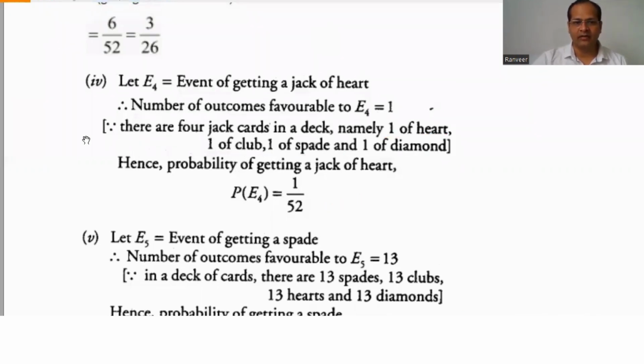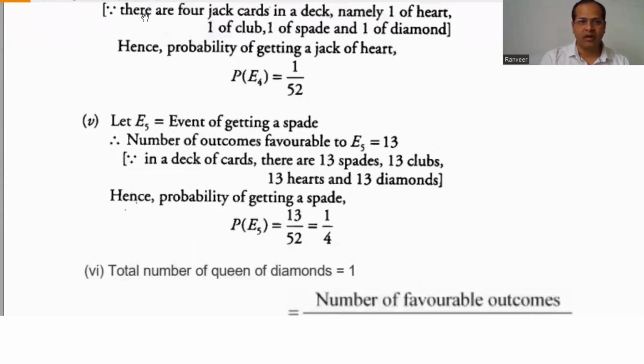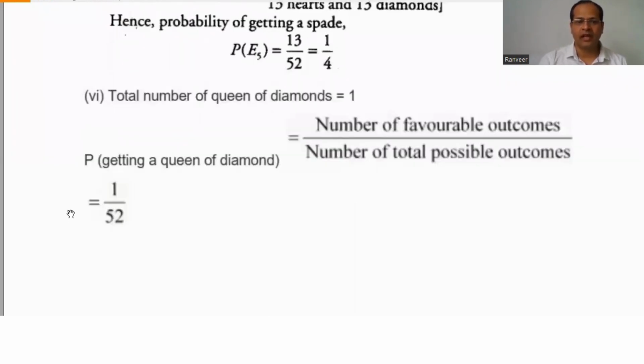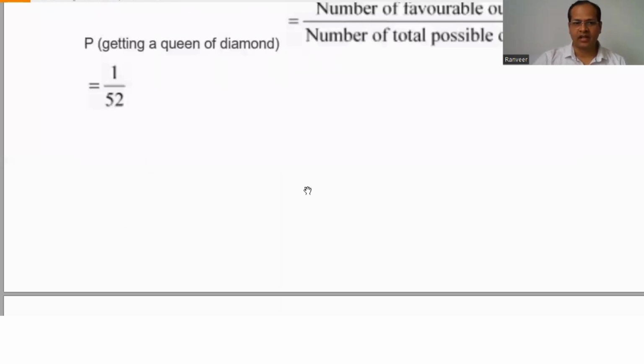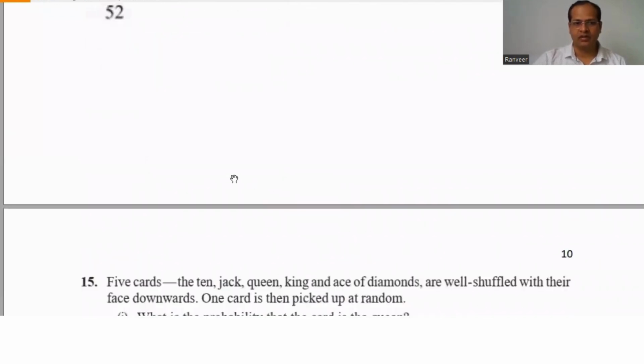And fifth, event of getting a spade. In a deck of cards, there are 13 spades, 13 club, 13 heart, and 13 diamonds. So the number of favorable spades is 13 by 52, that is 1 by 4. Number of queen of diamond: there is only 1 queen of diamond. Number of favorable case is only 1, so 1 by 52. So in this way, all the problems you can solve.